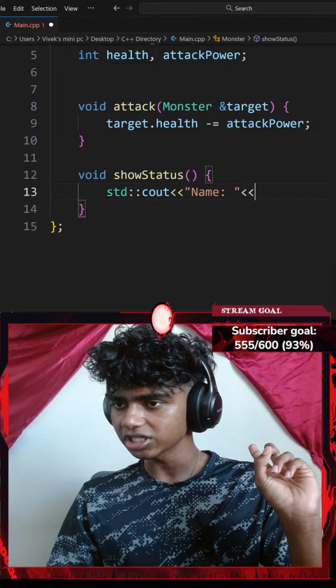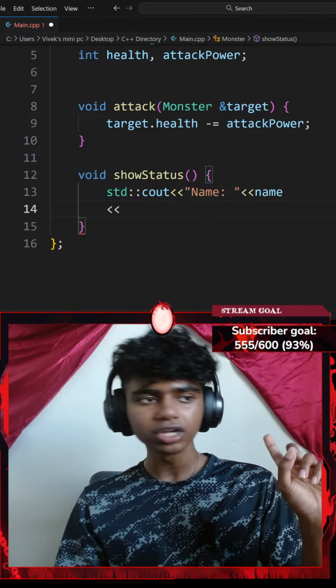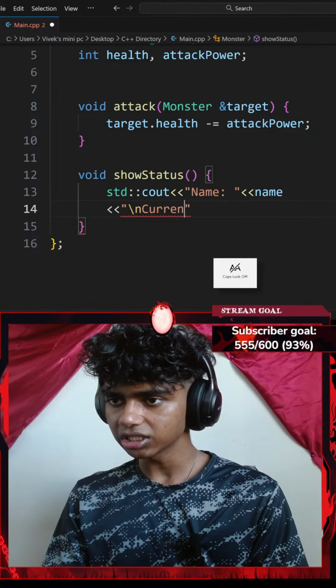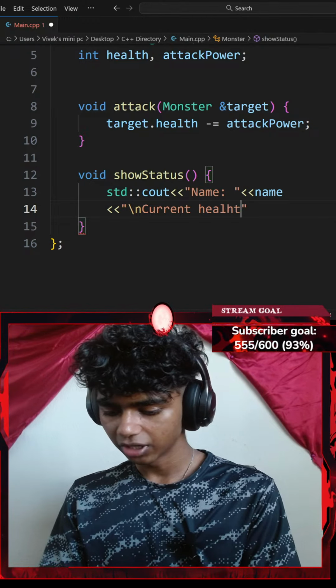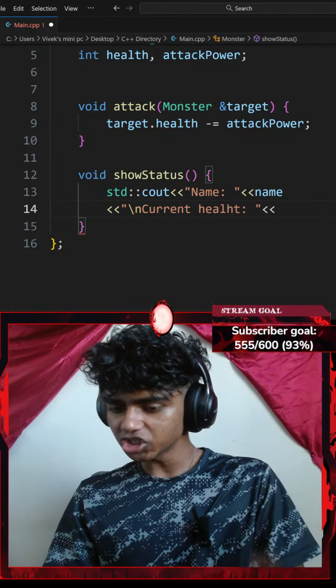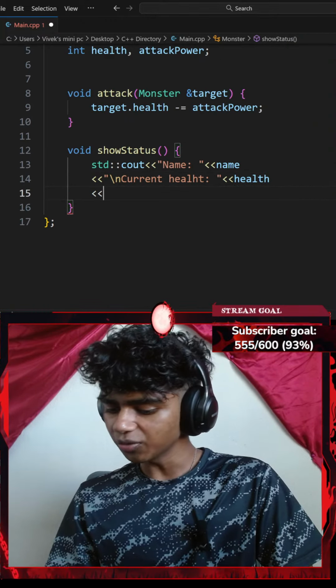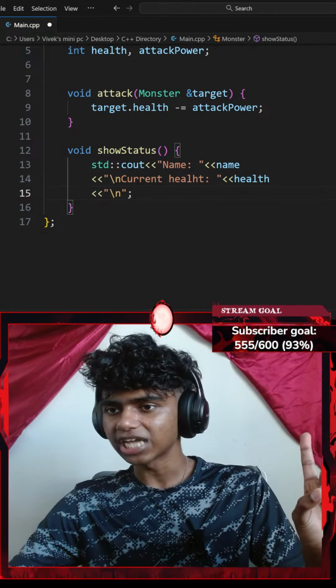Honestly, I could do it in this line. This is going to be my name variable, so I'll go with my name variable, and then I'll go in a new line, add another insertion operator. Okay, that displays both name and current health. Let's go ahead and add my current health right now. So I could go with something like backslash n current health. Okay, so current health. I'll go ahead and add another insertion operator of my health variable, ending with a semicolon. Honestly, let's end with a backslash n and then a semicolon. Okay, that is pretty much it for my status method.